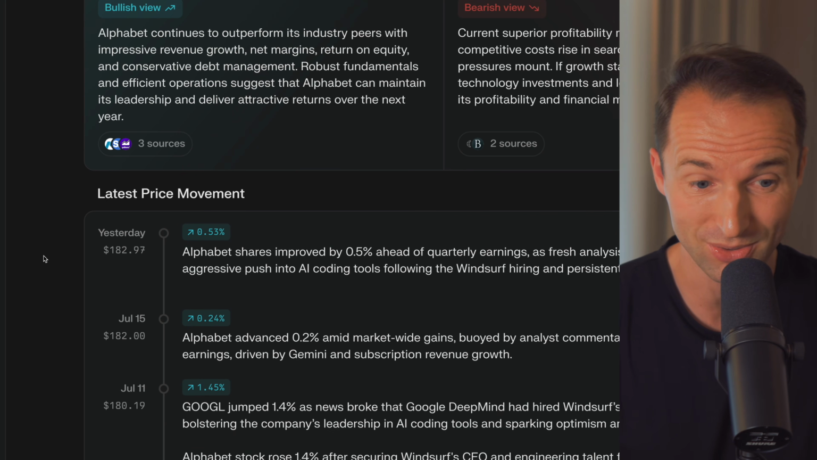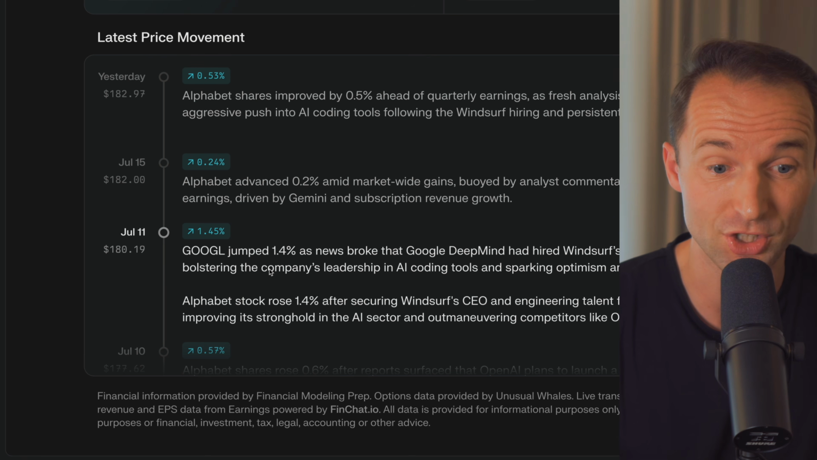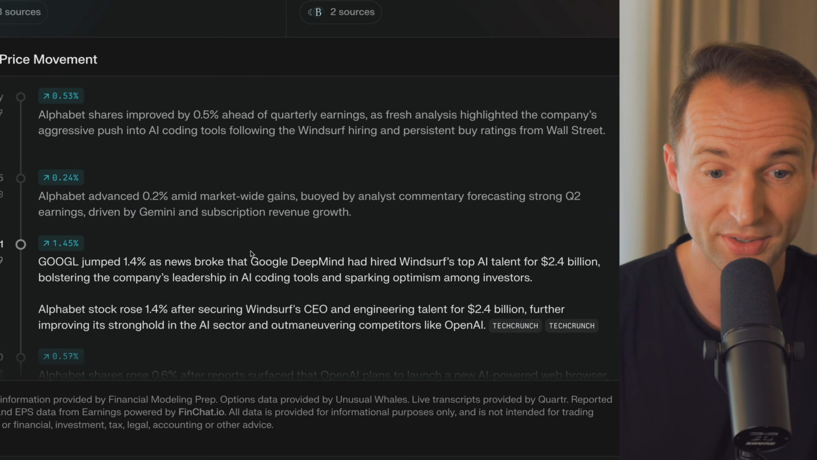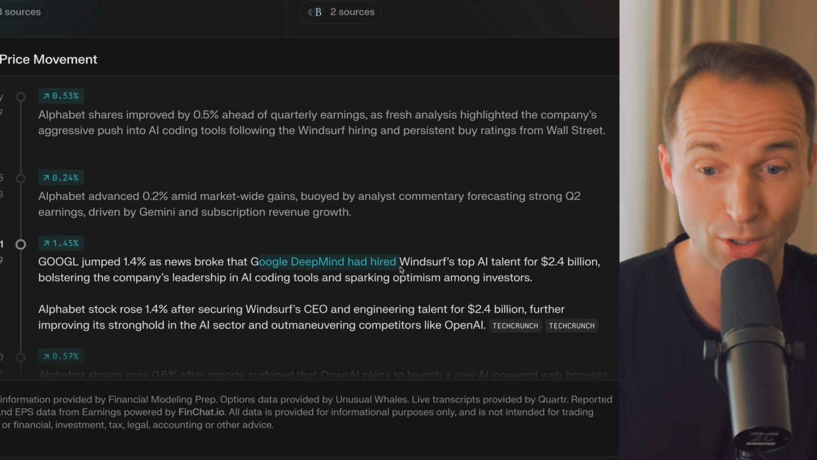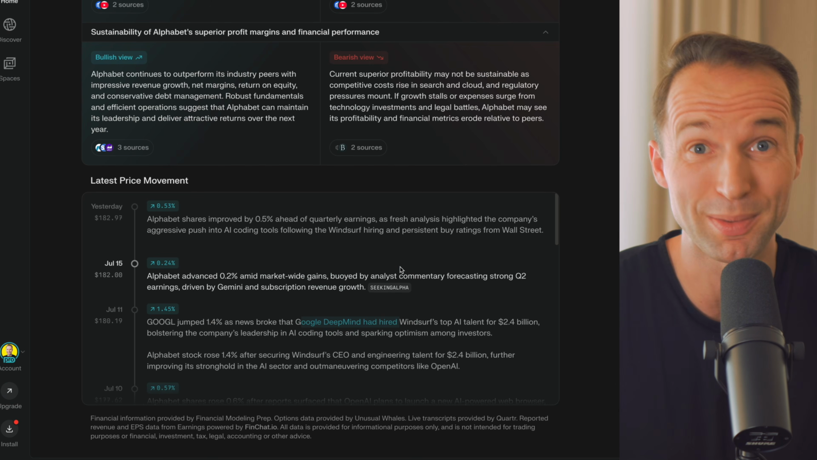Latest price movements is also interesting, right? You can see, for example, why a stock jumped. For example, July 11th, it jumped by 1.45% in a day, which is quite high. And obviously, news broke that Google DeepMind has hired Windsurf's top AI talent. So that was really bullish news for the stock, and immediately it went up quite a bit.